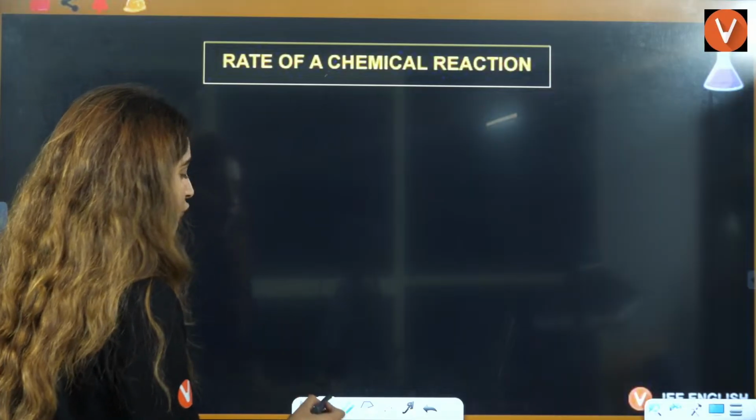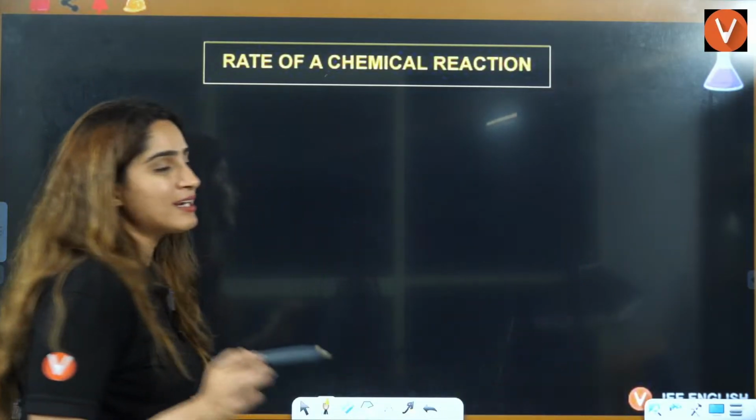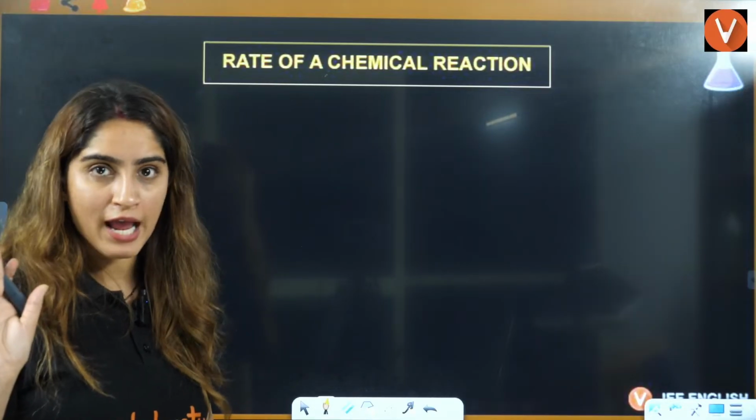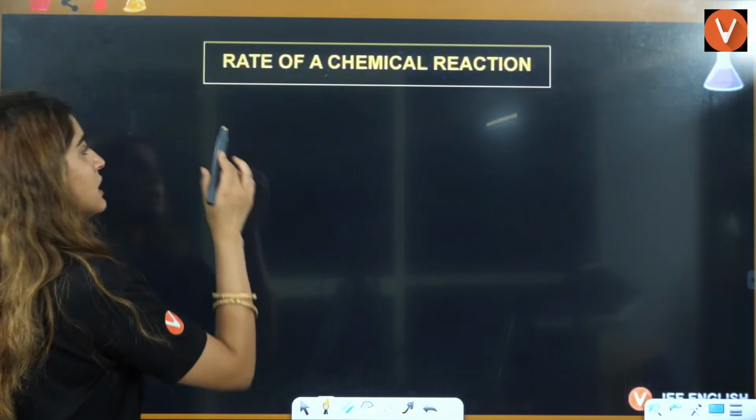So now let us talk about the next thing. We have three things, or rather two things. One is the rate of reaction, simple rate of reaction I am talking about, right?